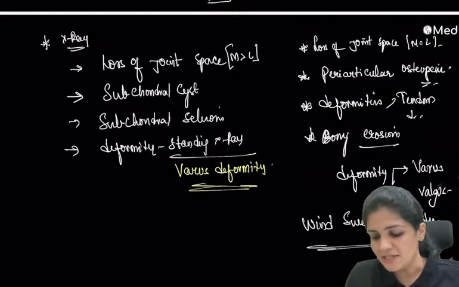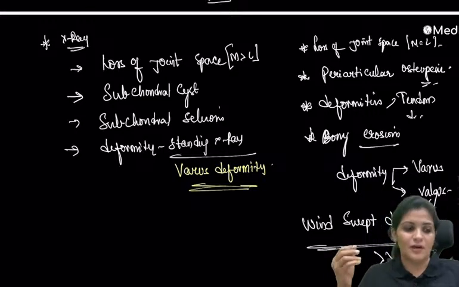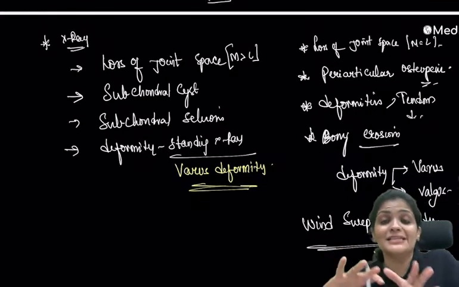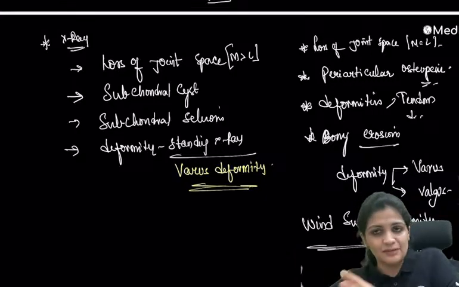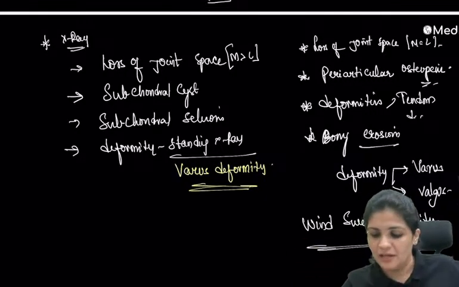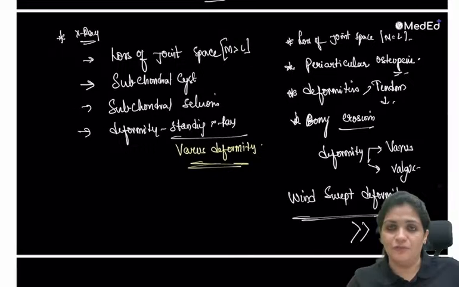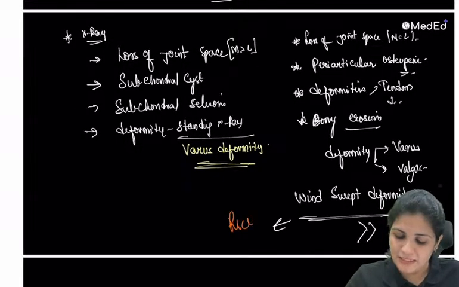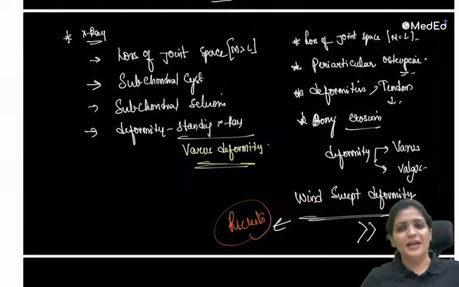That is, one knee is in varus and the other knee is in valgus, so both look angulated towards one side, like the wind is blowing towards one side. So that is your windswept deformity.